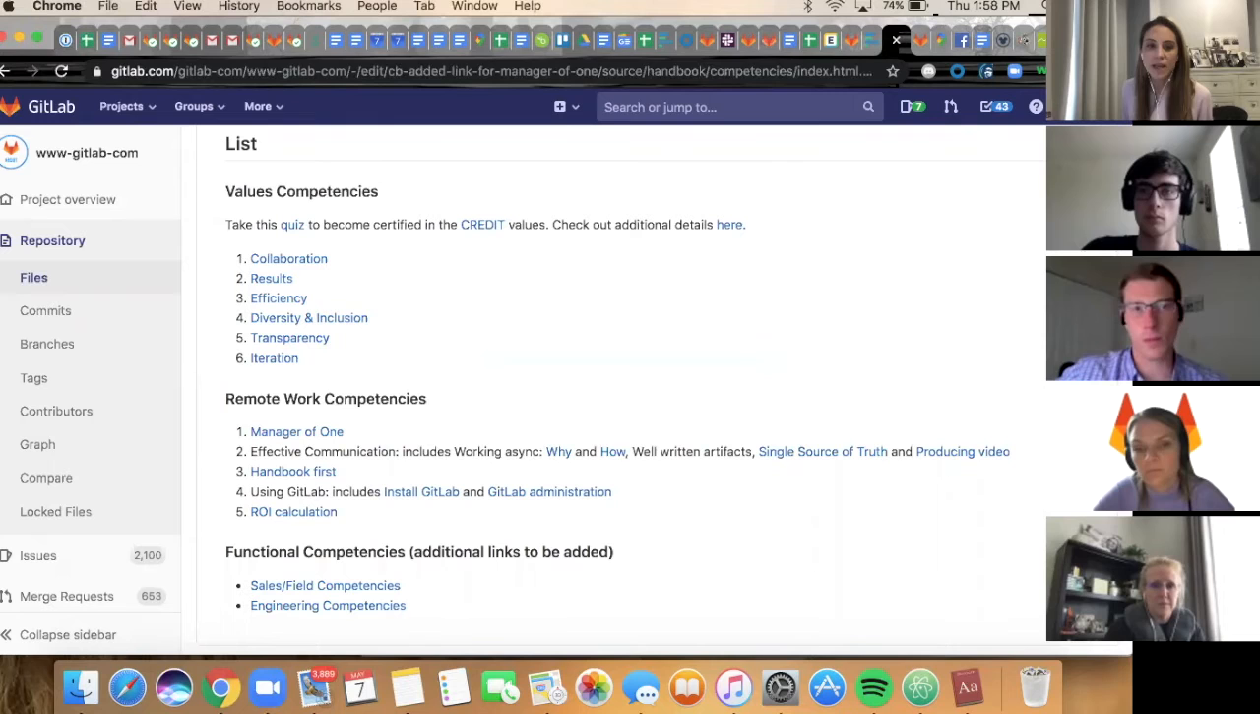And we felt like having this broader bucket of effective communication gave that competency a little bit more depth and allowed us to add more attributes related to communicating effectively at GitLab into that competency.